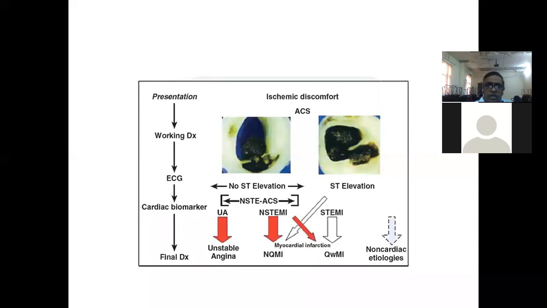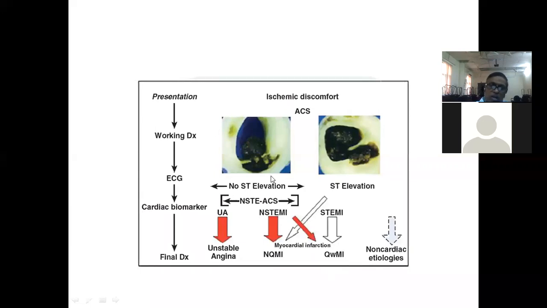So same here, it is again represented in this figure. Here it's also acute coronary syndrome. In ST segment elevation, see what happens. Last class I told you, in ST segment elevation, if you leave the patient without doing any thrombolysis, this will go for transmural infarction, and ultimately the ST segments will come down and develop Q wave myocardial infarction.